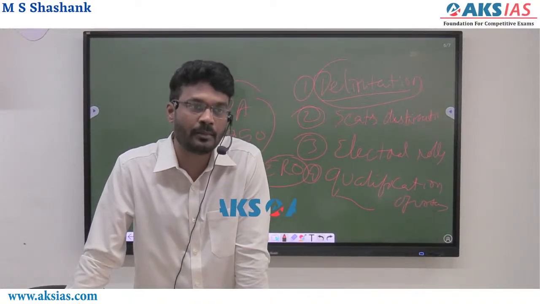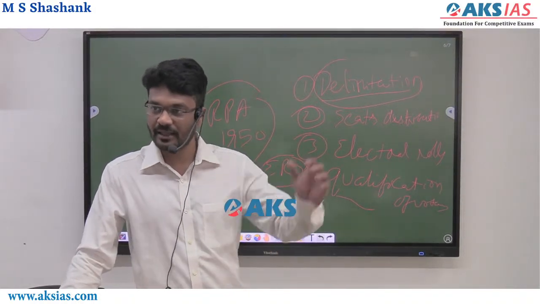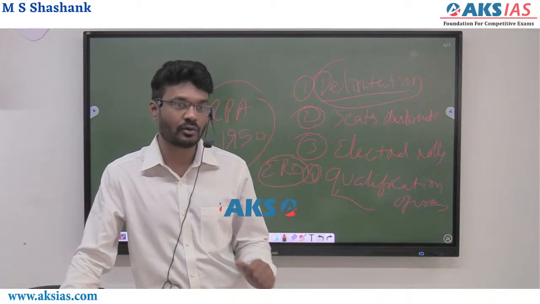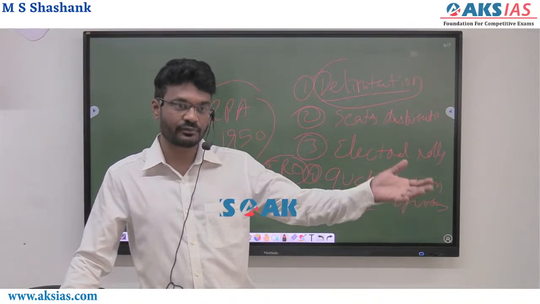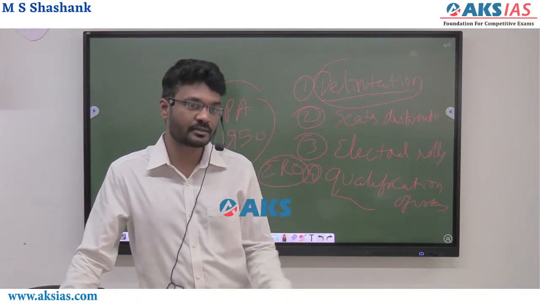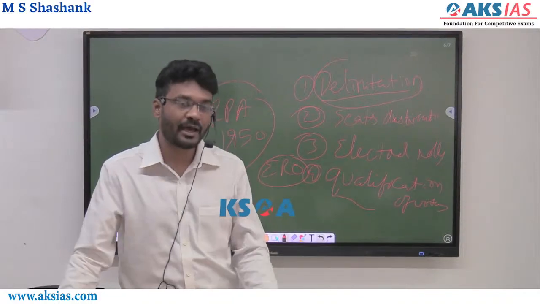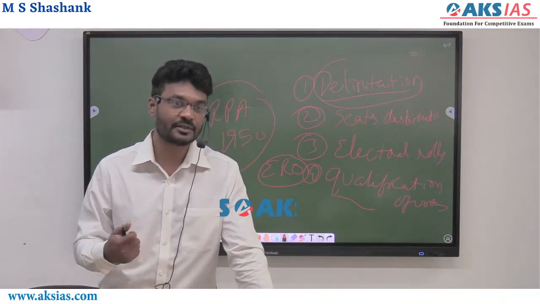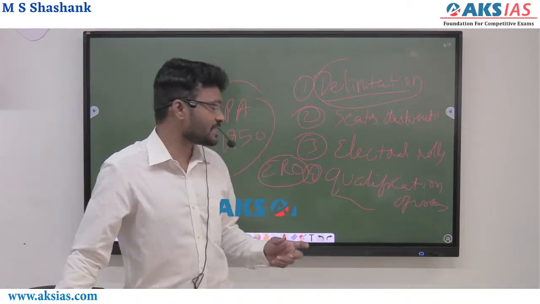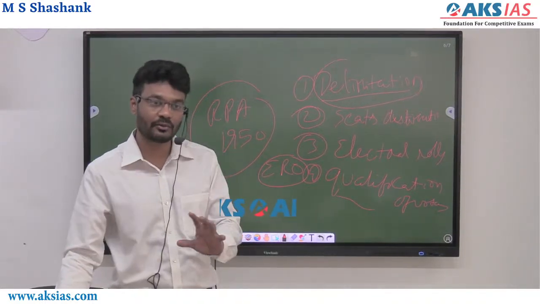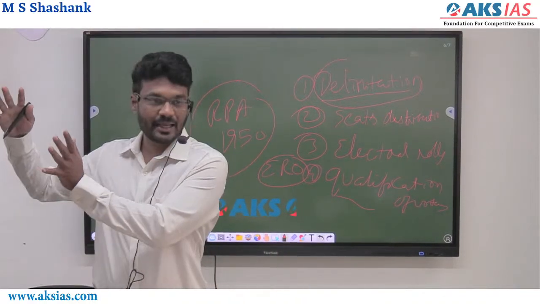For example, the persons who are working in armed forces, CRPF, can they come and vote? They cannot vote, right? For example, election officers. At the time of election, they will be posted as electoral officers, presiding officers, right? So who has to decide their voting rights? All these aspects are decided by the ERO. How does the ERO decide that? First and foremost, the ERO categorizes the exempted categories.